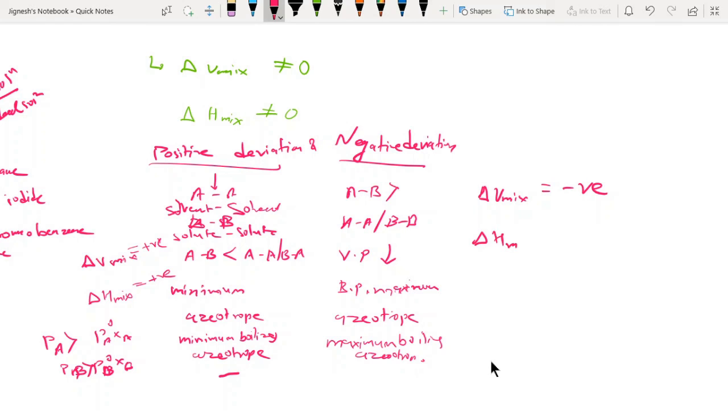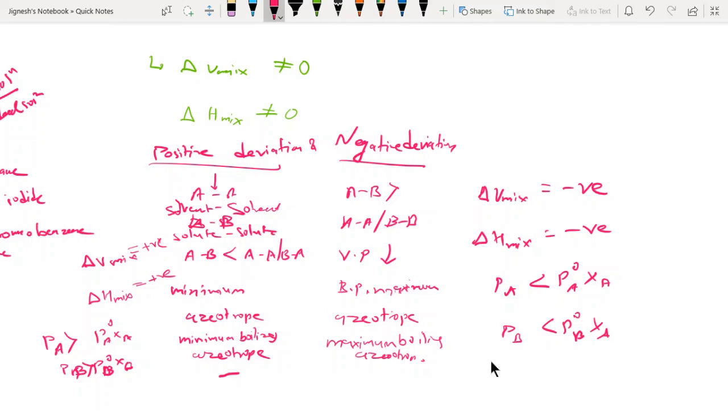Delta H mix, the enthalpy change, will be negative. It means it will be an exothermic reaction. And the vapor pressure is less in both cases. So guys, this is all about negative deviation and positive deviation.